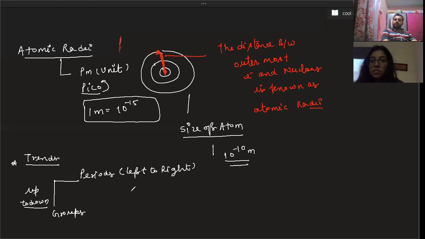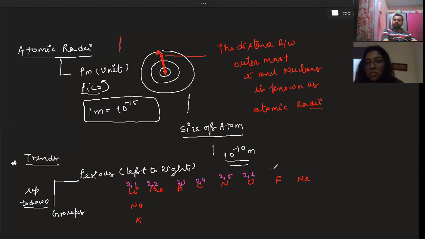Like here, beta: lithium, beryllium, boron, carbon, nitrogen, oxygen, fluorine, and neon. In the same way, sodium and potassium. And if you write the electronic configuration of all these elements: 2,1; 2,2; 2,3; 2,4; 2,5; 2,6; 2,8. And here 2,8,1; 2,8,8,1.